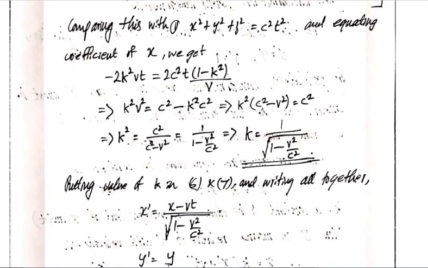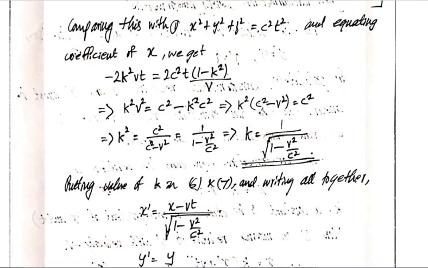minus 2k square vt is equal to 2c square t into 1 minus k square by v. Cancelling t on both sides and the 2 also, and taking this v to this side, we get k square v square is equal to c square minus k square c square, that is k square into c square minus v square is equal to c square, which implies k square is equal to c square by c square minus v square. Now dividing numerator and denominator by c square, we get 1 by 1 minus v square by c square. Therefore k is equal to 1 by root of 1 minus v square by c square.